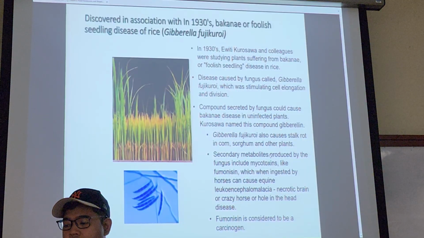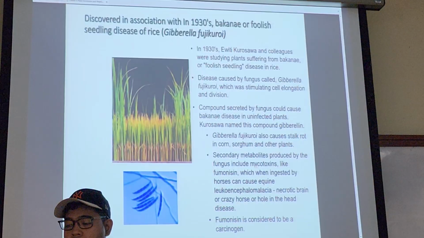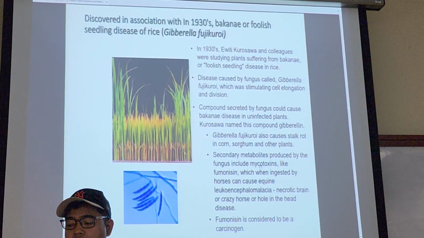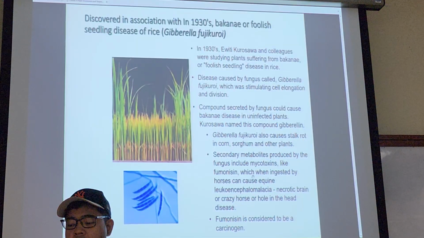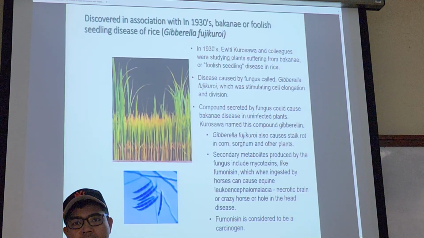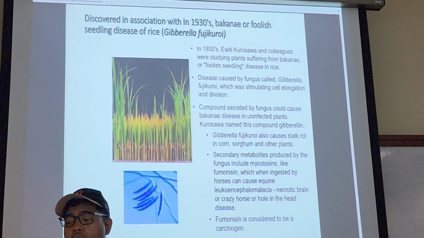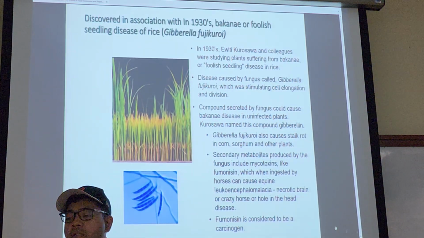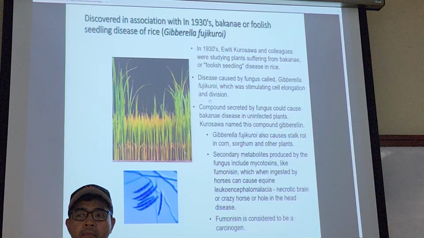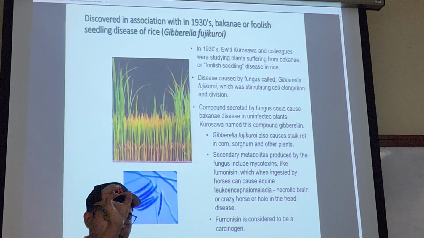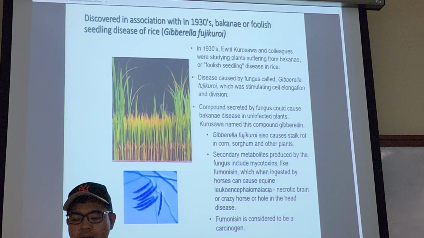There are also secondary metabolites, the mycotoxins. Before they got gibberellin or gibberellic acid, they had to go through all these toxic compounds produced by Gibberella fujikuroi as well. So it was quite some time before they could purify the actual compound.